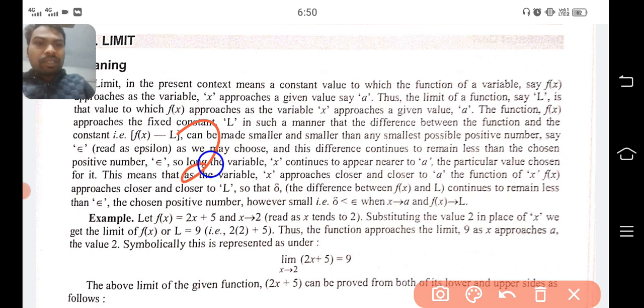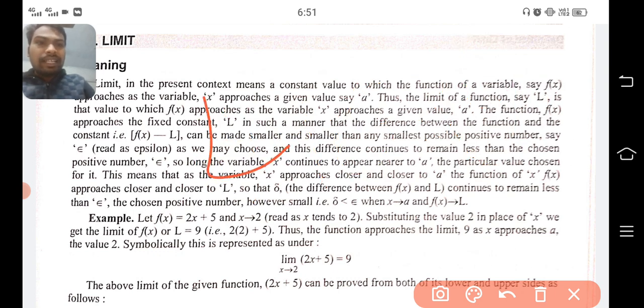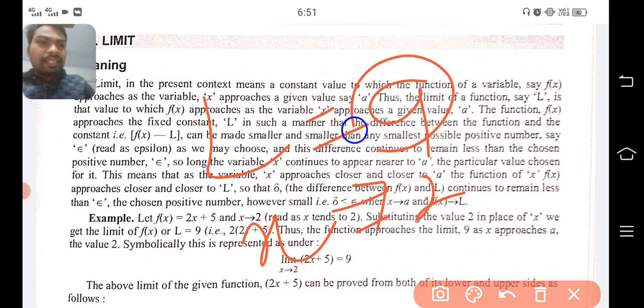In place of x we can write 2, then plus 5. Then what will happen? 2 into 2 is 4, plus 5, this is equal to 9, and that 9 is the limit value. L is 9 in this case, because when x becomes 2, or when x equals 2, then we are getting a limit value of 9. Clear?